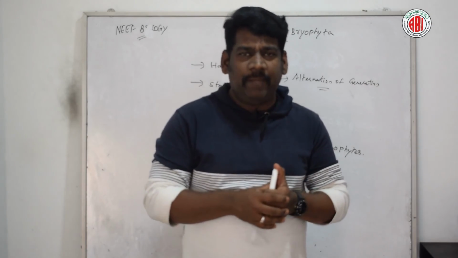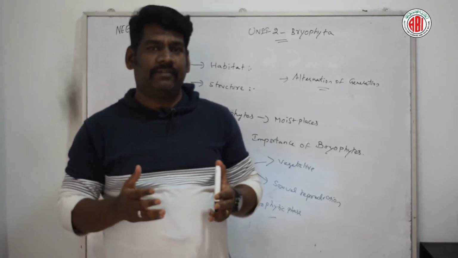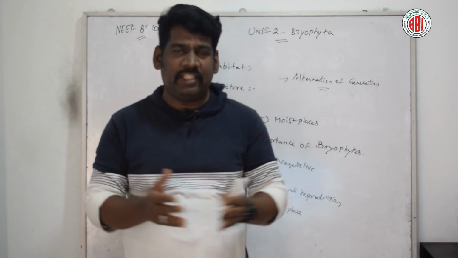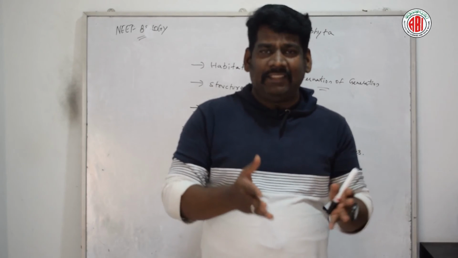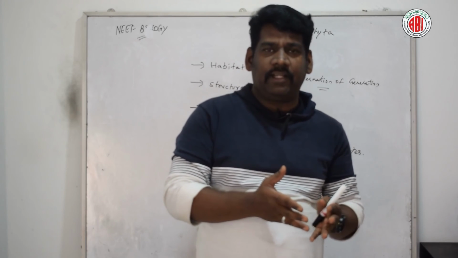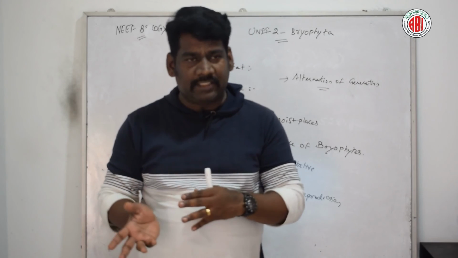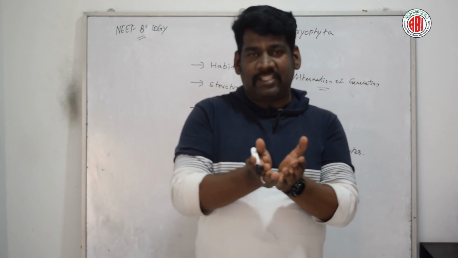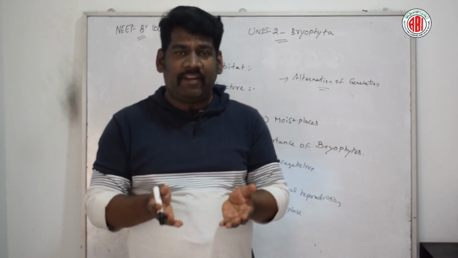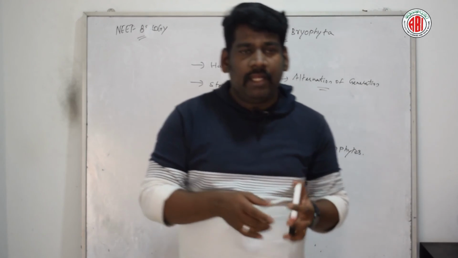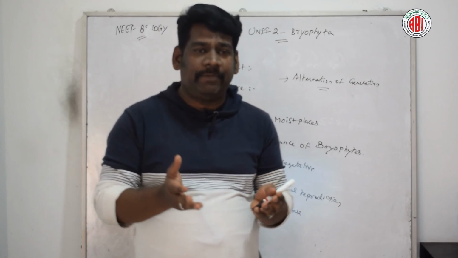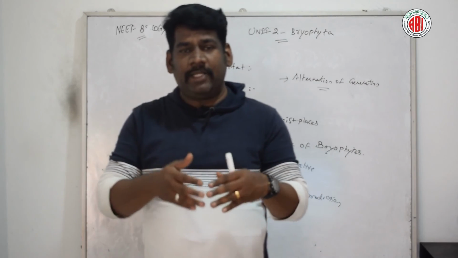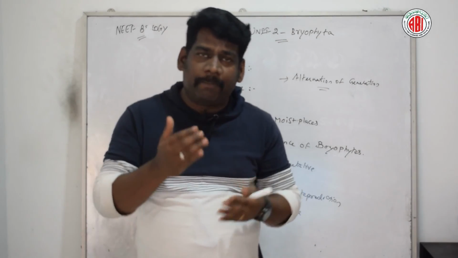Okay, when we talk about the gametophyte, we have discussed the formation of haploid gametes in the antheridium and archegonium. Let us talk about the difference between them. Antheridium is the male sex organ, and archegonium is the female sex organ. Talking about shape, antheridium is round or club-like, and archegonium is like a flower vase or flask. Antheridium is made up of an outer jacket layer and a mass of androcytes inside. Archegonium is made up of two different parts, the neck and the venter.